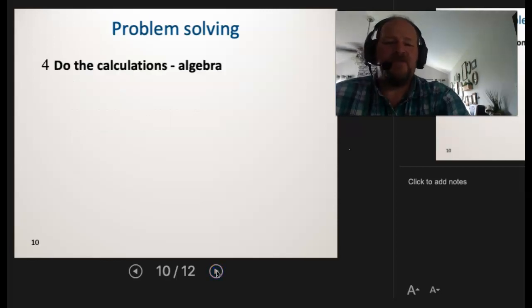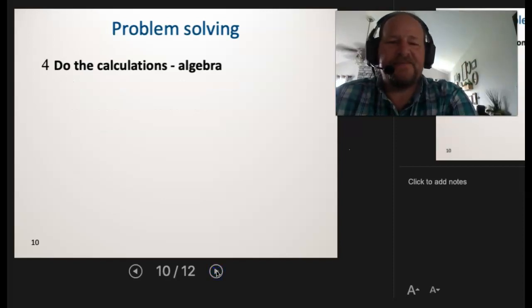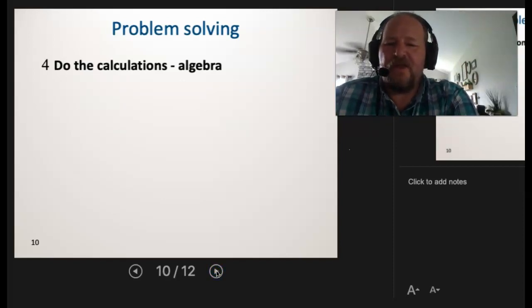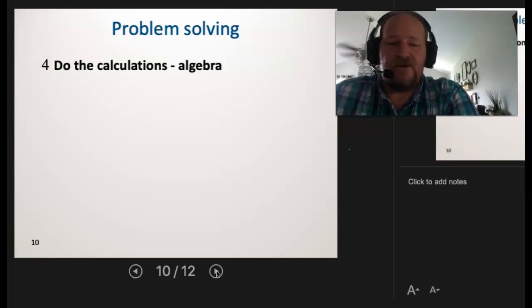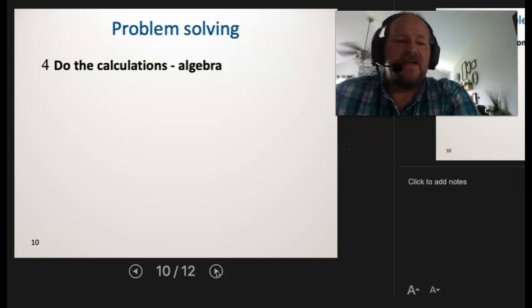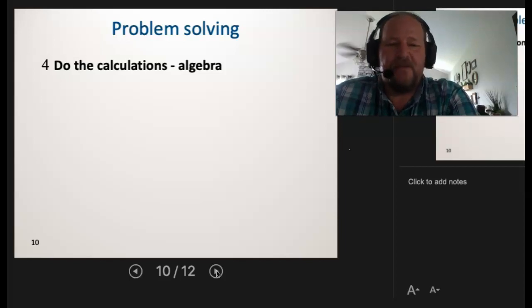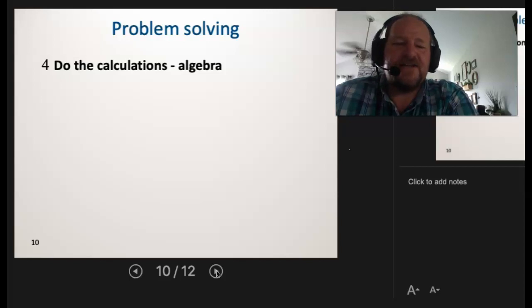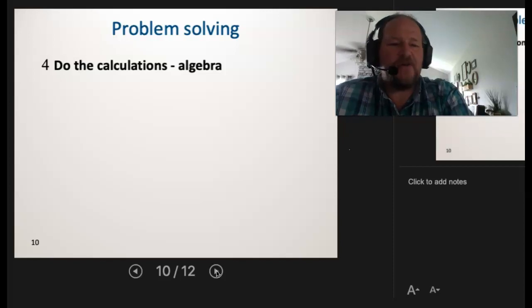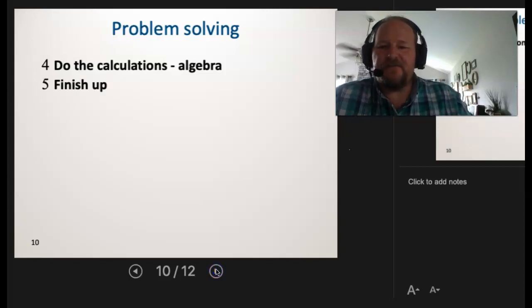Now, once you've gotten through the heart and you figured out your plan, the next is simply do the calculations. So we'll run through the calculations. And for this course, for Basic Chem, for General Chem, even Chem 150, it's typically algebra. Now, the Chem 150 class could be calculus-based, so there might be a little bit more advanced algebra. But for Basic Chem, Chem 100, and General Chem, Chem 110, the prereq was Algebra 1. So you know we're not going to go past general algebra, basic algebra.